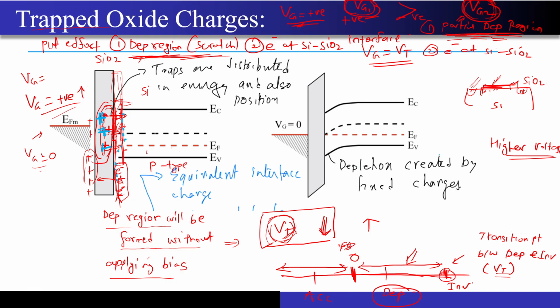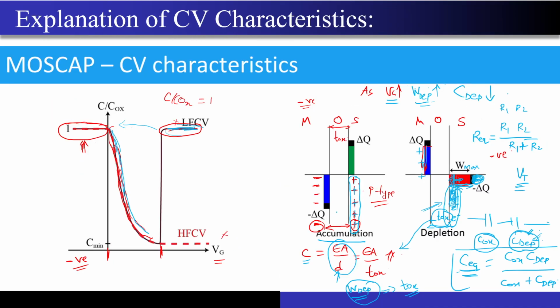Correct? This is what sir has written over here. The depletion region has already been formed by these fixed charges. Now I have to apply less effort to create the depletion charge because some depletion charge has already been created, and that is why my threshold voltage actually reduces when positively charged trapped oxide charges are present over here. In that case, my threshold voltage reduces.